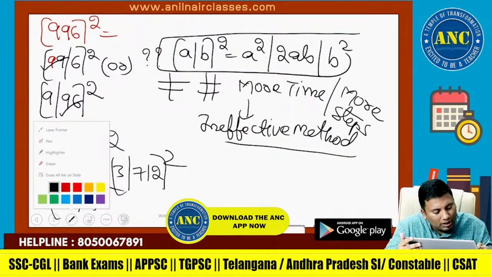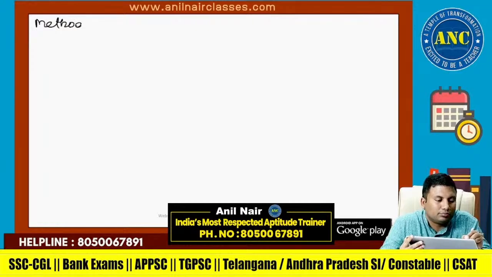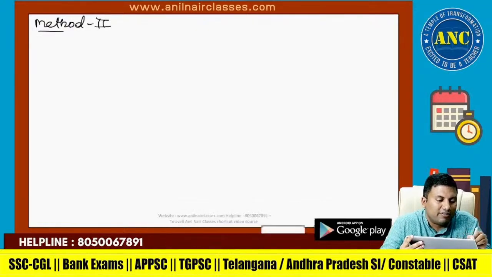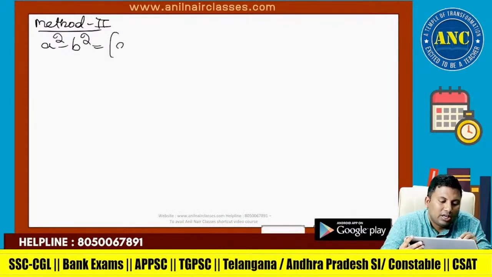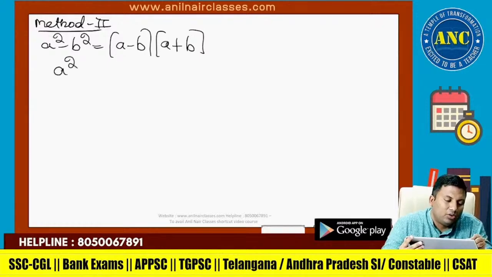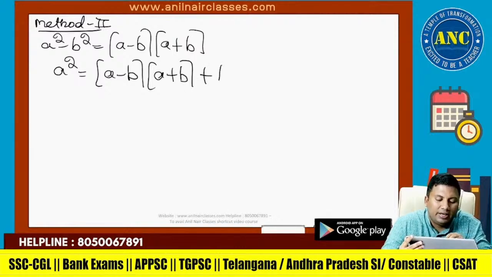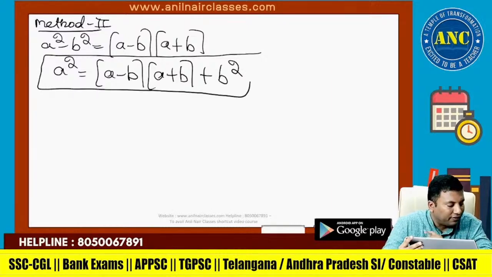Method 2. Listen carefully. Another method to find the square of a number. a square minus b square is a minus b into a plus b. Everybody knows this, but unfortunately not many knew that this is actually used to find the square of a number. a square is a minus b into a plus b, plus b square. This is another method to find it.